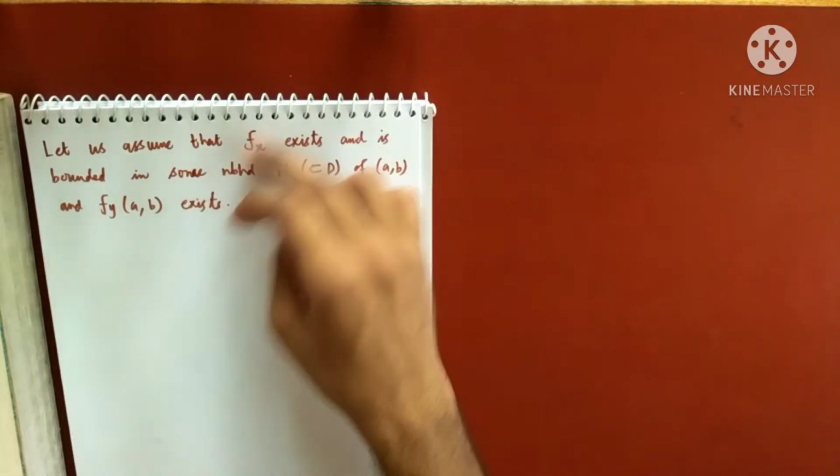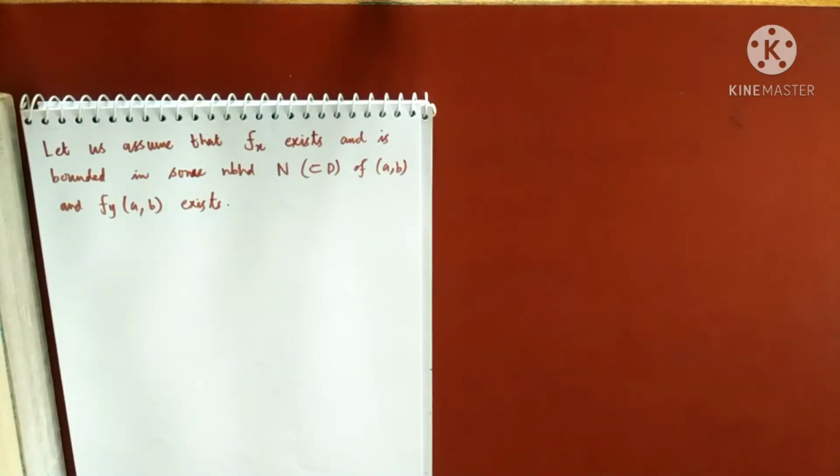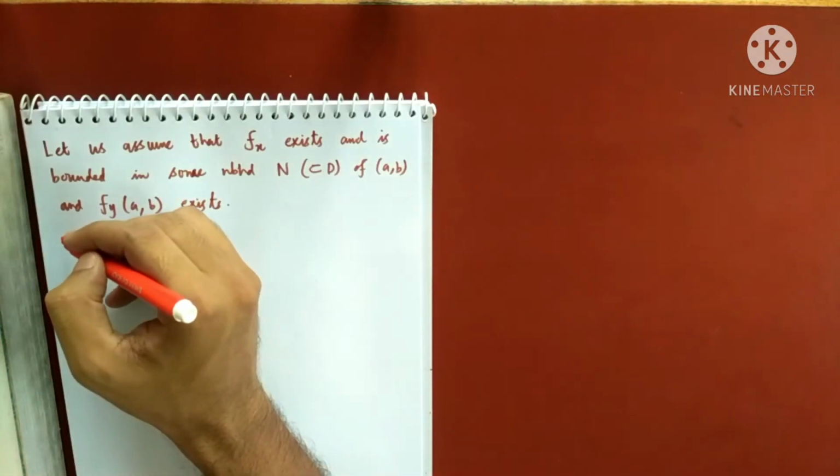If you are assuming the opposite thing, then the second form of the mean value theorem will be used, which I have already given you the statement. Okay. So what to do next? To apply the mean value theorem, I need some h and k. So I will choose such points in N.